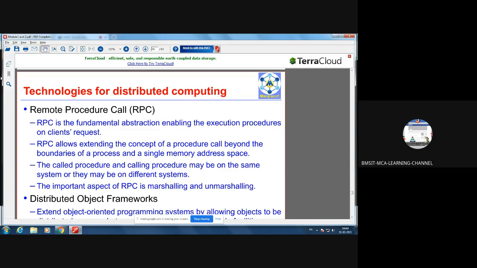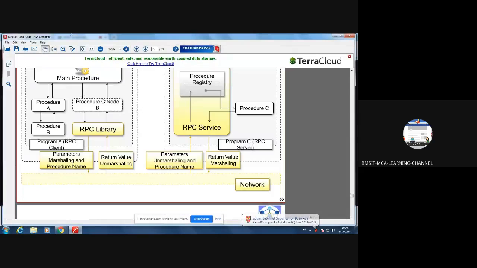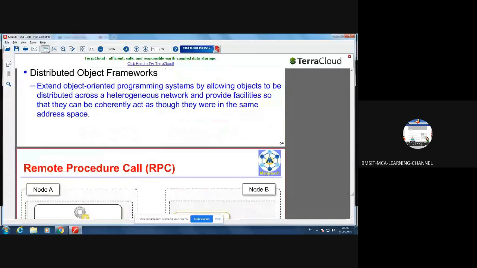Students, tell me what is marshalling and unmarshalling, a networking concept. Anyone? Hello? Students, tell me what is marshalling and unmarshalling. In this diagram, it will come. Yes, I'll tell you in this RPC diagram.